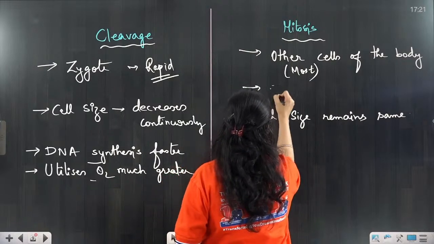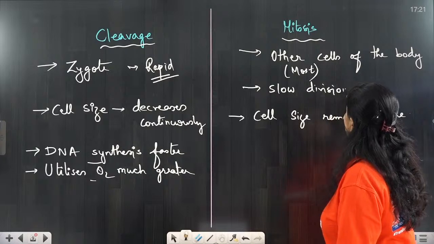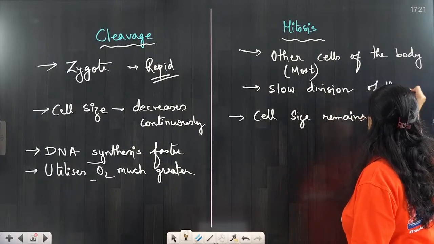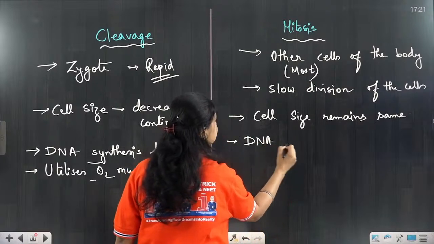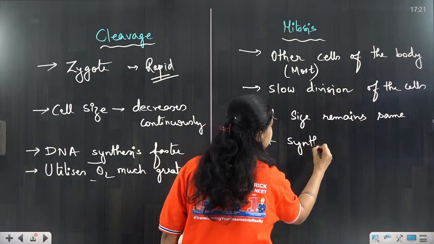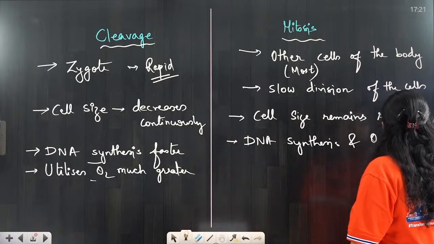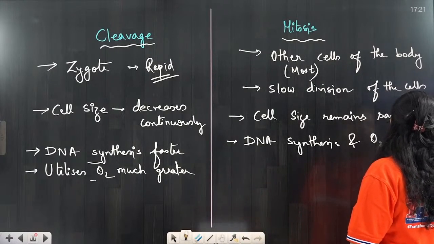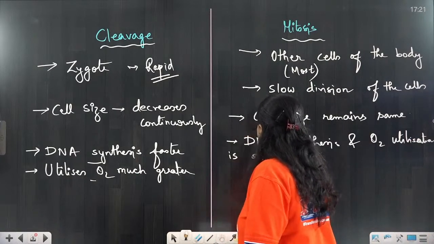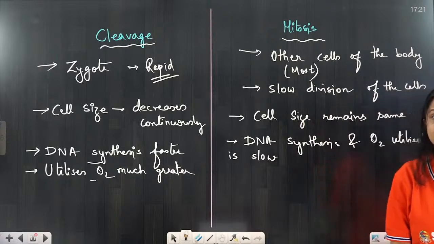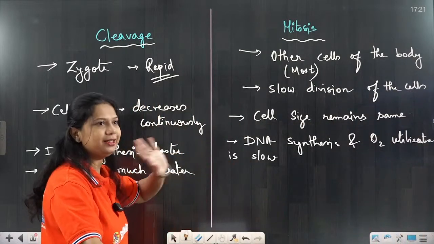It is a slow division of the cell, as a result of which DNA synthesis and oxygen utilization are both slow. Okay, DNA synthesis and oxygen utilization, both of them are taking place slowly.